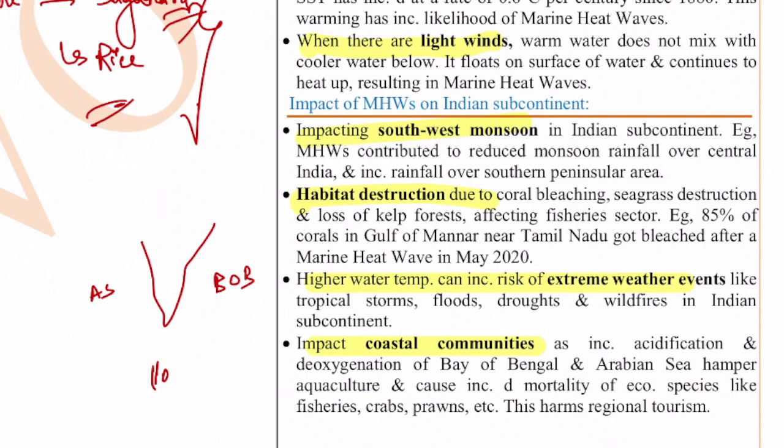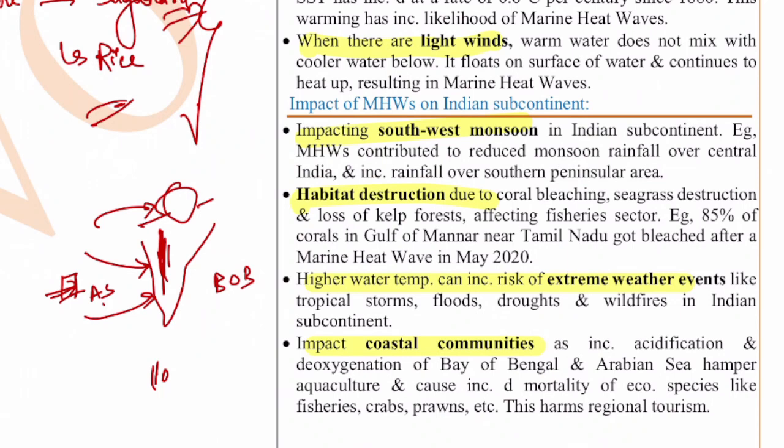So the southwest monsoon, which is coming in this direction, is mostly dependent on the temperature conditions of the ocean here. If this ocean is warmer, there will be more evaporation. When there is more evaporation, there will be huge discharge near the surface itself, that means near the coast, in this area. This is what is being observed. So here the rainfall increased, and in central India the rainfall decreased. This is what is observed.